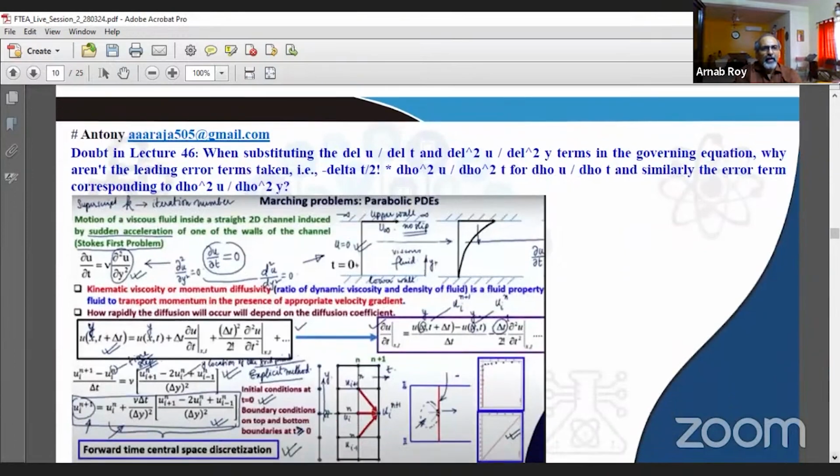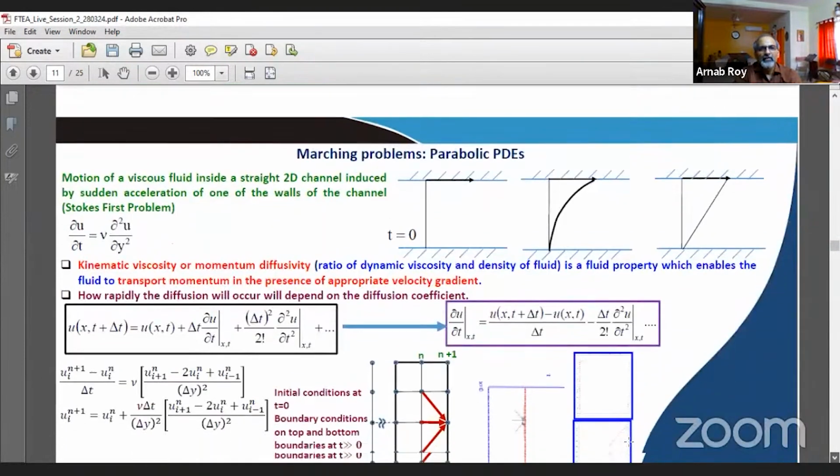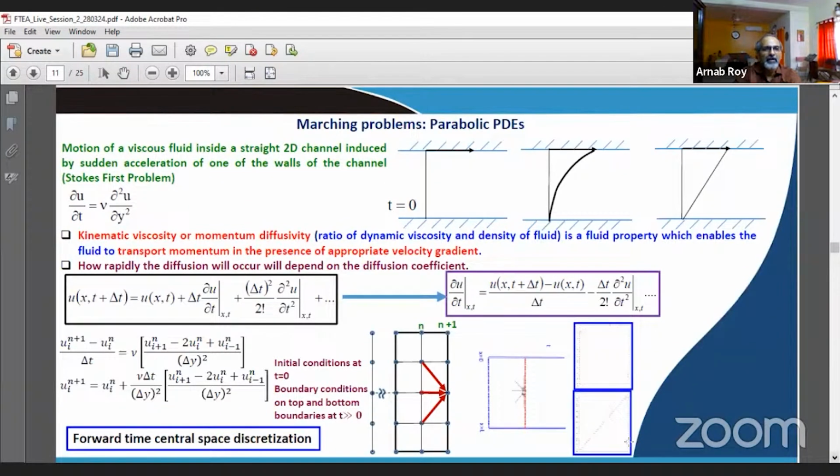Moving on to the next query, which is from Anthony. The doubt is in lecture 46. When substituting the del u del t and del 2u del y square terms in the governing equation, why aren't the leading error terms taken for dou u dou t, and similarly the error term corresponding to this? So let's try to understand what the question is about. We'll look at the slide which we had used in the lecture.